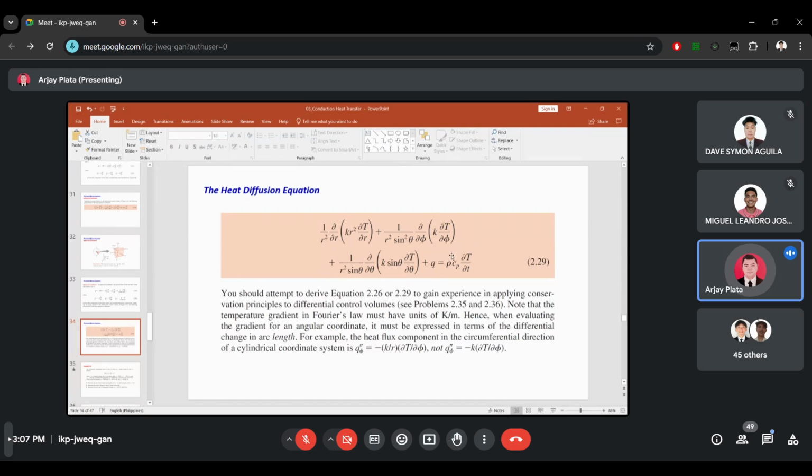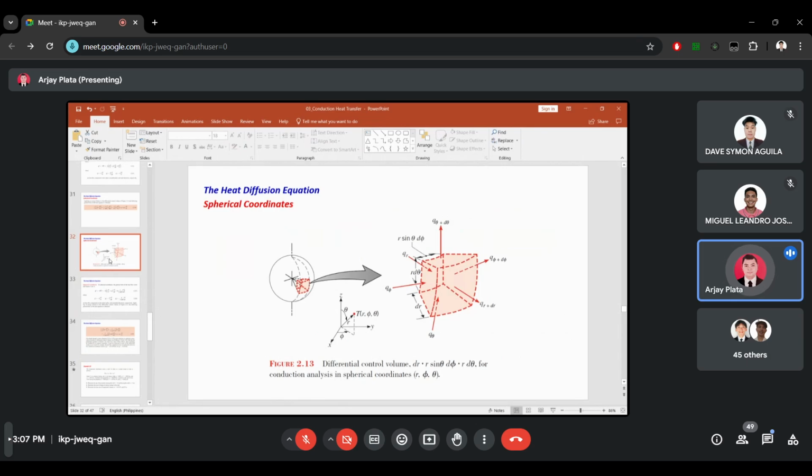So we still have energy storage and energy generated plus the energy transferred at different directions. So we have energy transfer at r, phi, and theta. It would be better if you derive this equation, but it's up to you if you want to. But I already put here the ways on how to derive this.